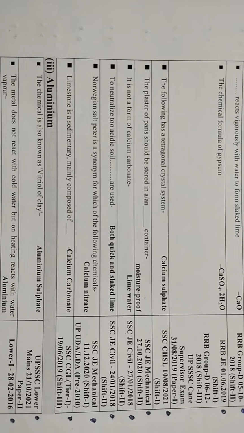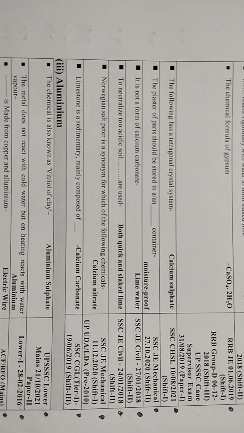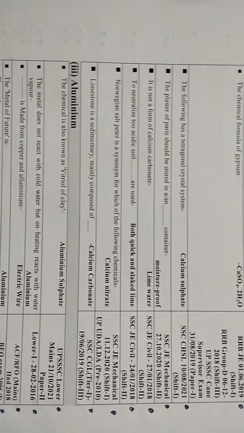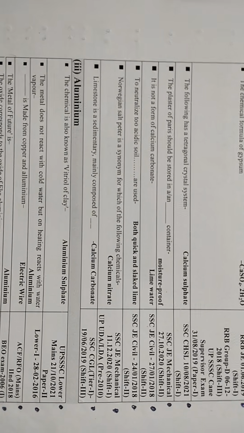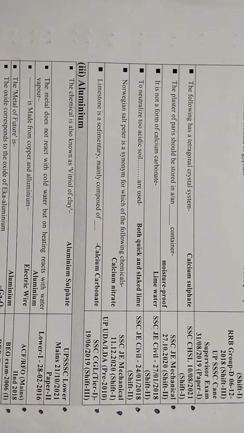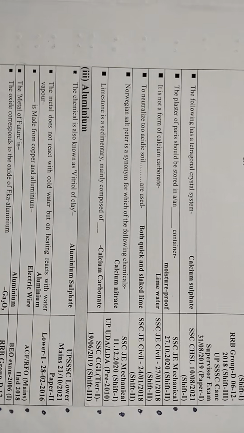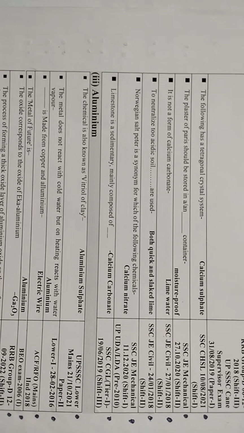Plaster of Paris should be stored in a moisture-proof container. Not a form of calcium carbonate: lime water. To neutralize too acidic soil, quick lime and slaked lime are used. Norwegian saltpeter is an isomer of which of the chemicals? Calcium nitrate. Limestone is sedimentary, mainly composed of calcium carbonate.